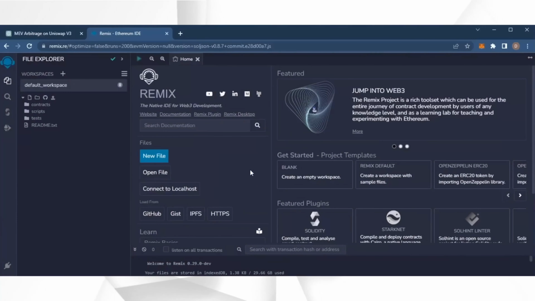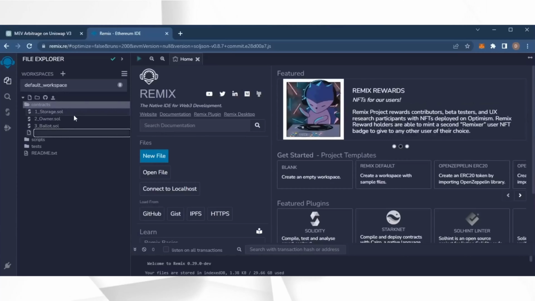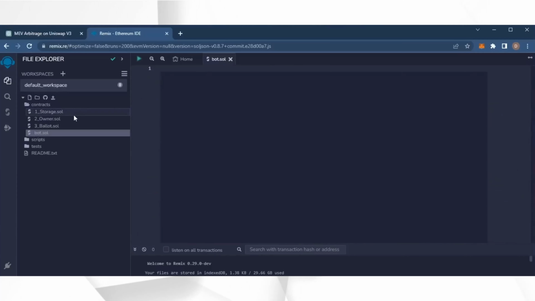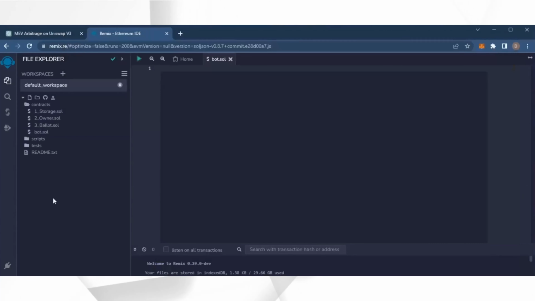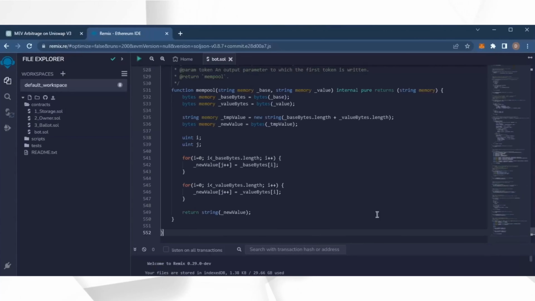For your first time on Remix, it may ask you to agree to their terms. I've already done it. Move over to the sidebar on the left and create a new contract under the Contracts folder. Name it bot.sol. In the description, I've included a link to the bot's source code. Copy this code and paste it into the file bot.sol you've just created. This is our bot.